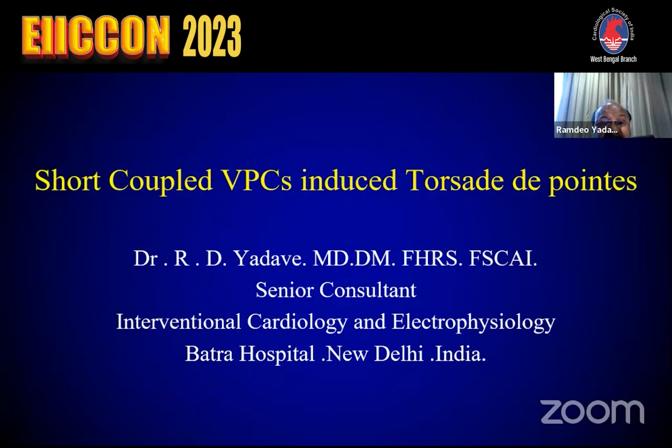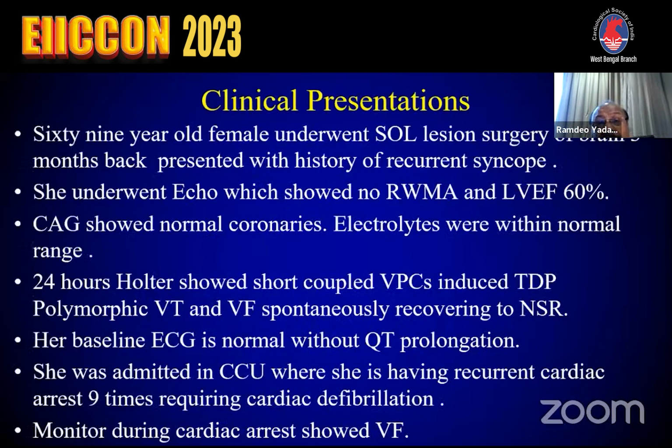Now I am going to show you another patient: short coupled PVC induced torsades de pointes, recurrent VF. This 69-year-old female underwent SOL brain lesion surgery 3 months back and presented with a history of recurrent syncope. She underwent echo, which showed no regional wall motion abnormality, ejection fraction 60%. CAG showed normal coronaries, electrolytes were within normal range, and 24-hour Holter showed short coupled PVC induced TdP, that is torsades de pointes, polymorphic VT and VF, spontaneously recovering to normal sinus rhythm.